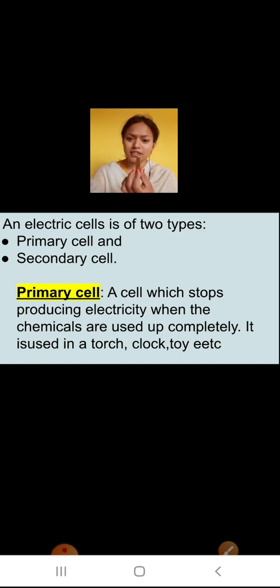Some people keep them under direct sunlight so that they get charged, but it works hardly for a few hours, so they cannot be recharged. Cells that cannot be recharged are known as primary cells, and they have a fixed lifetime.